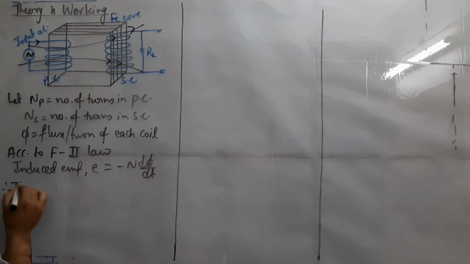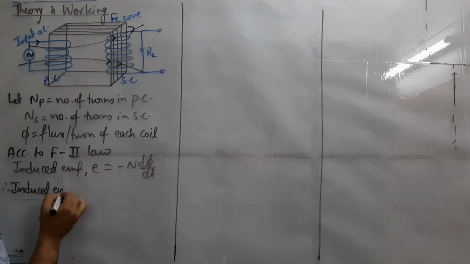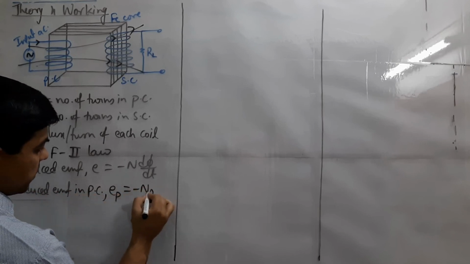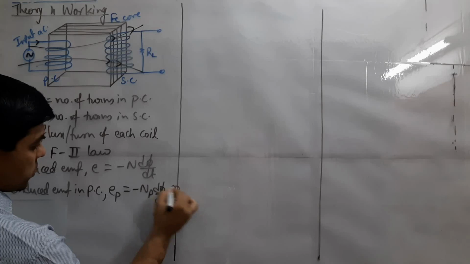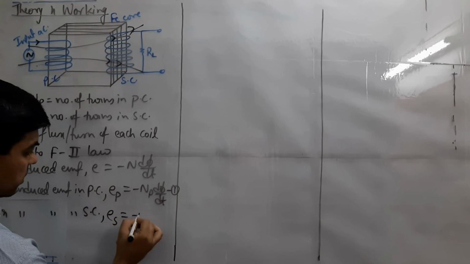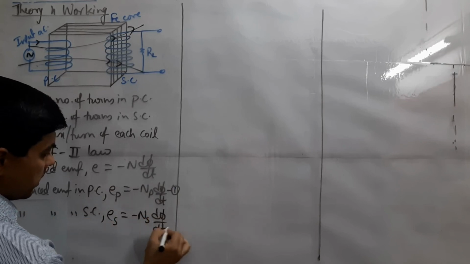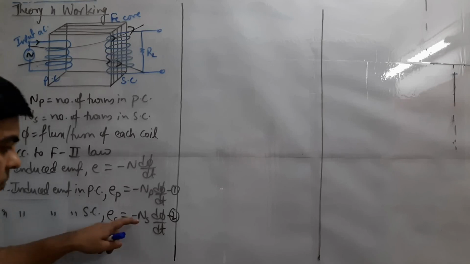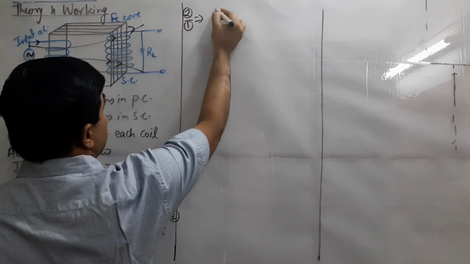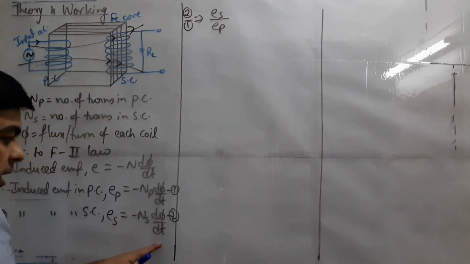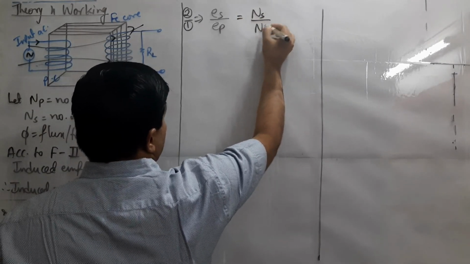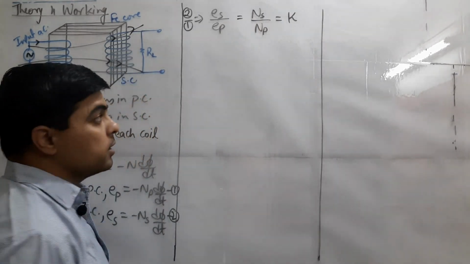Therefore induced EMF in primary coil, if we treat it as EP, it must be minus NP d phi by dt, and this is equation number 1. And induced EMF in secondary coil, this must be ES equals minus NS d phi by dt, and this is taken as second equation. Now if we take the ratio of the two, second equation by first equation, we will get ES upon EP, d phi by dt will be cancelled, minus will be cancelled, and hence it will be equal to NS upon NP, which is also known as K,